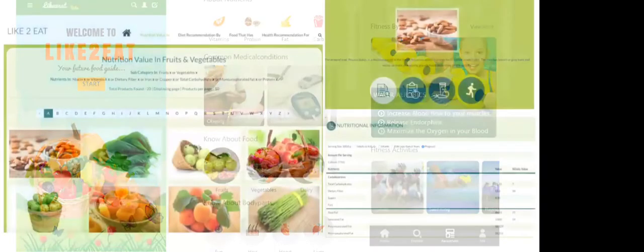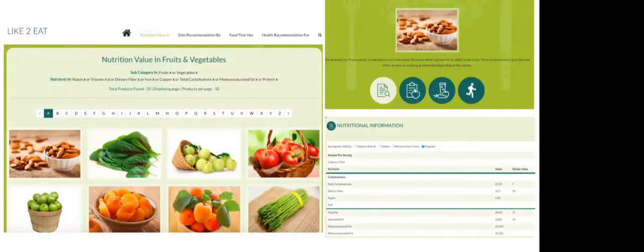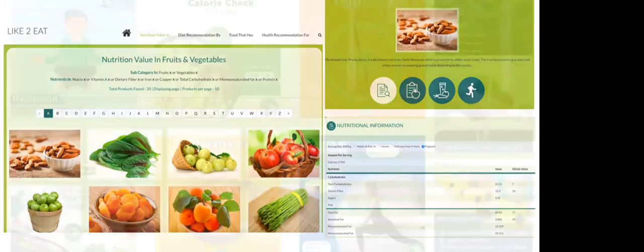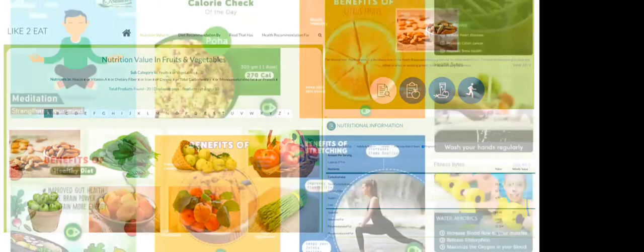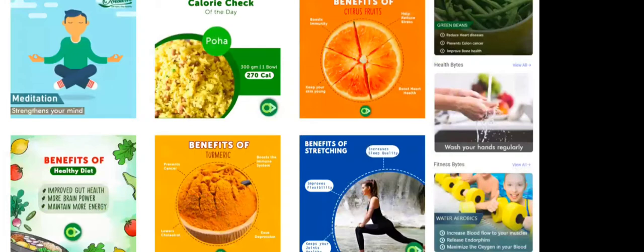This was what our old Like to Eat used to look like. So these are the different snippets you keep seeing. We are posting the snippets, and we will make it available inside our app as well.